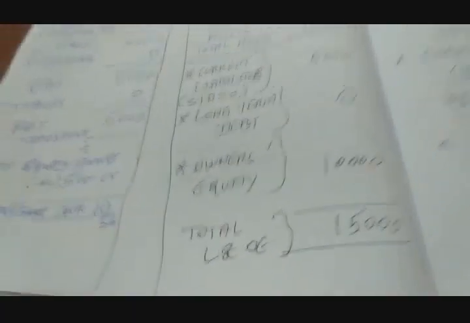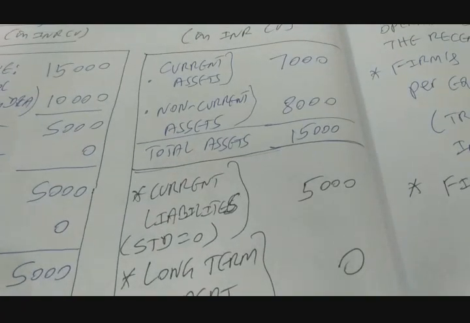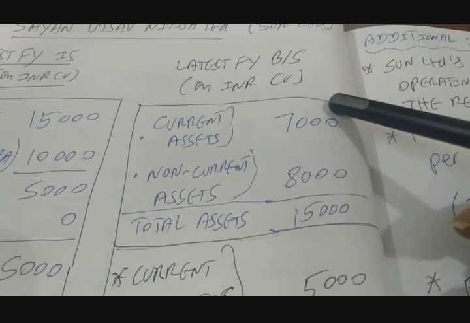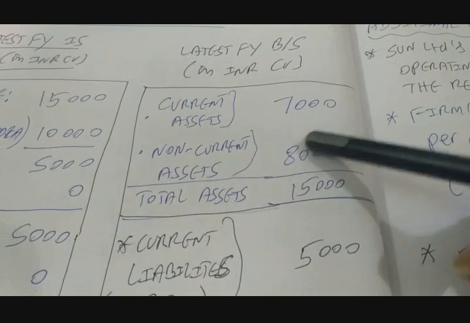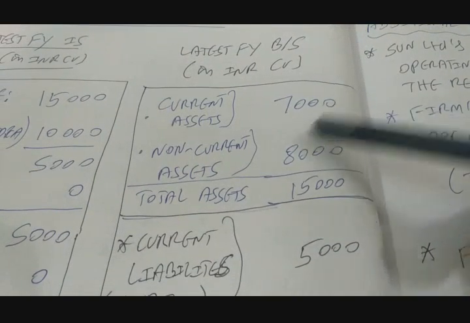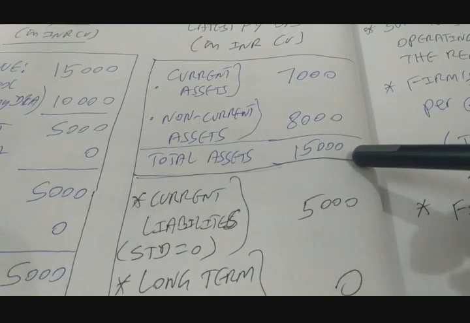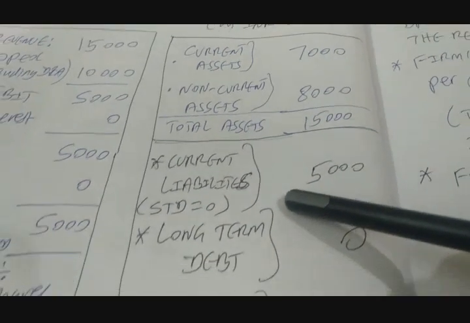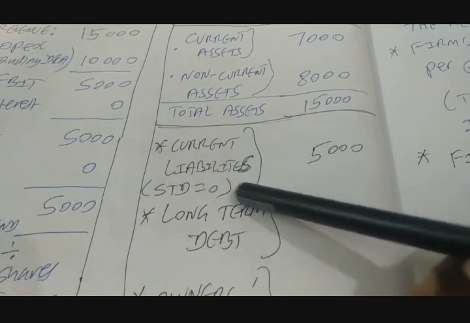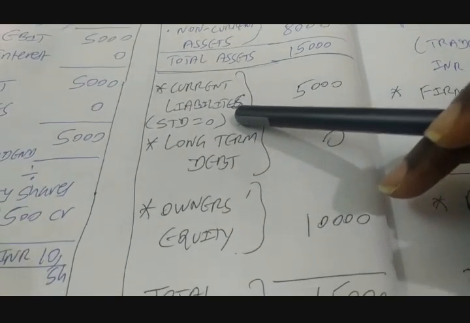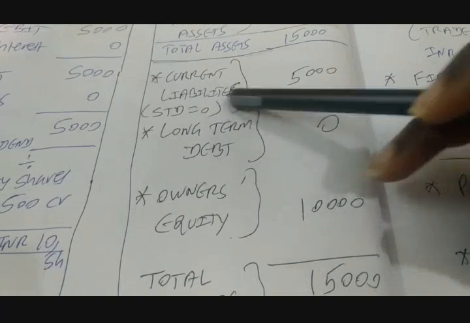Now let's look at their balance sheet. It's a simple balance sheet, amount in INR crores. Current assets are 7,000 crores, non-current assets are 8,000 crores, total assets amount to 15,000 crores. Current liabilities, please note that there is no short-term borrowing, so there is no short-term debt, that is 0.